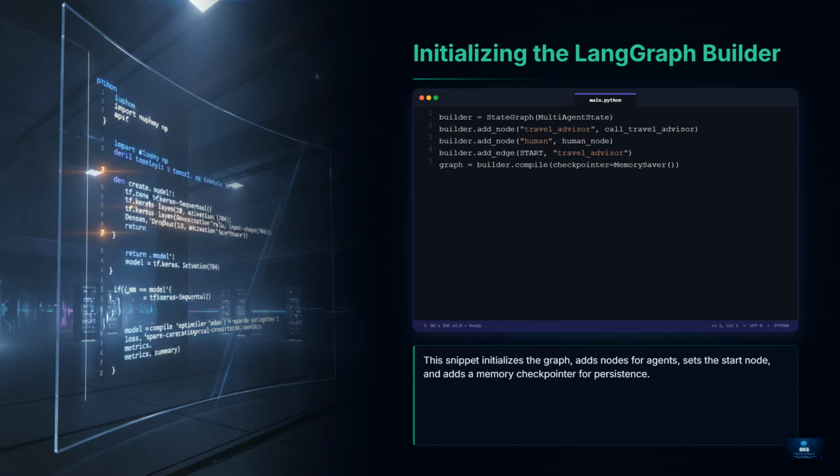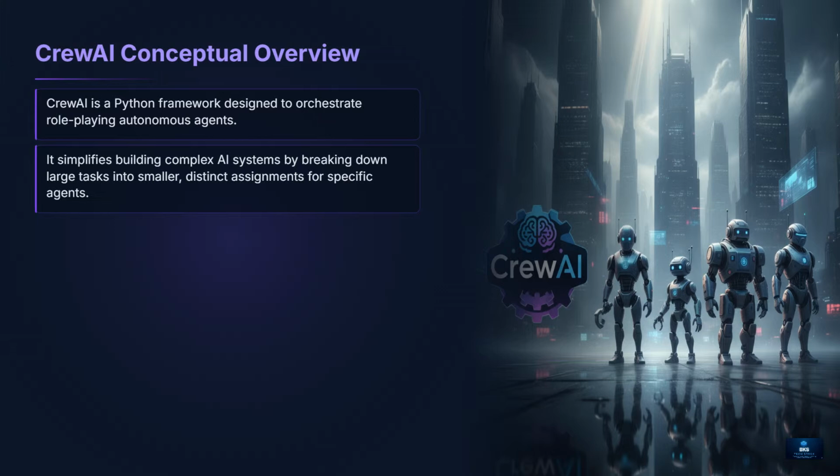We initialize the builder, add our specialized nodes, the travel advisor and the human input node, and define the starting point. Crucially, we add a memory saver, which allows the application to save its state, so conversations can be resumed later. Moving to CrewAI, this framework is specifically designed for orchestrating autonomous role-playing agents.